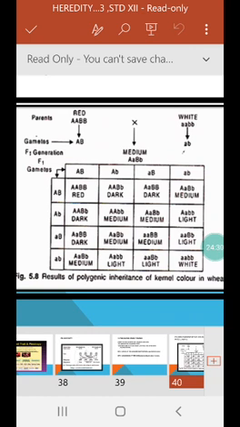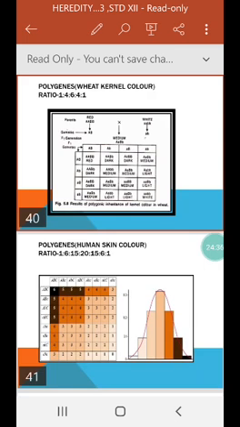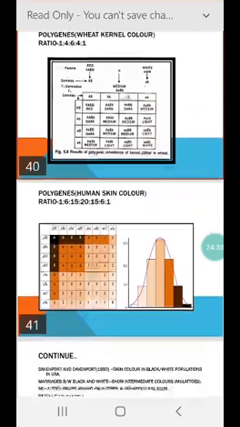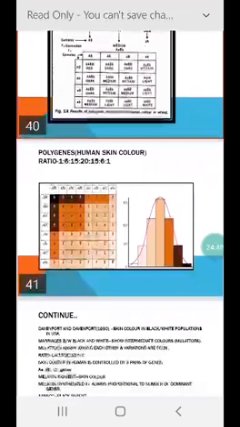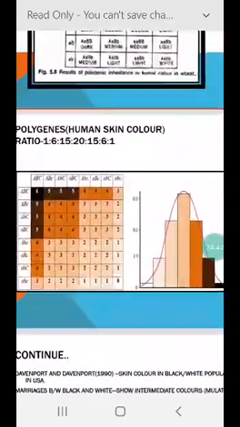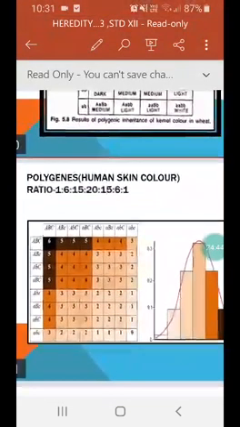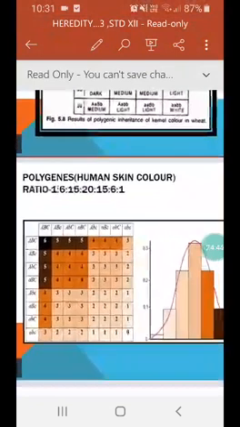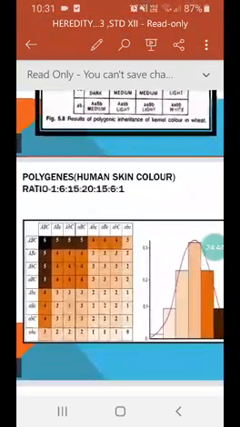So these are the different color combinations which we get in the ratio of 1:4:6:4:1 in case of wheat kernel color. And in case of skin color in human beings, we get a different ratio. Just now I said it is 1:6:15:20:15:6:1, and different skin colors we can see.